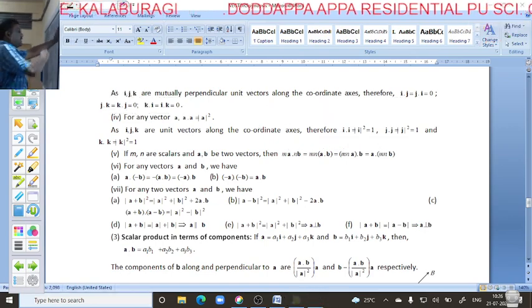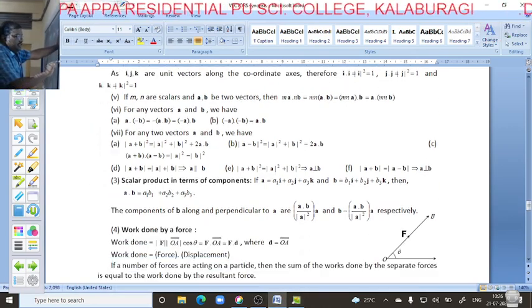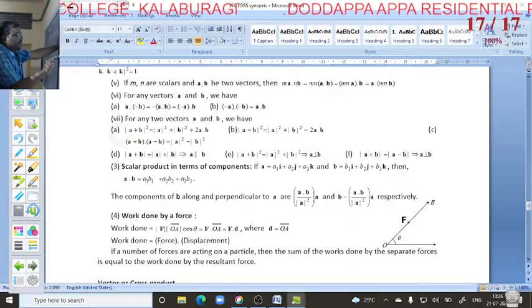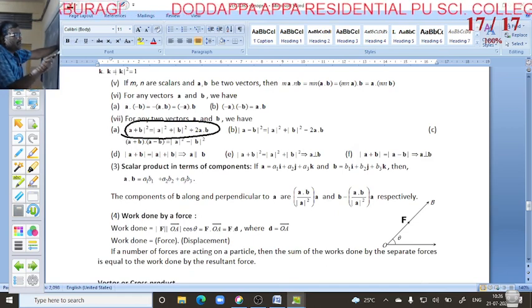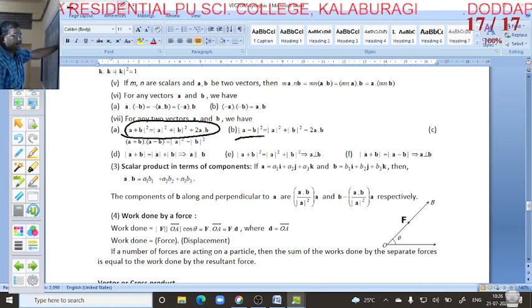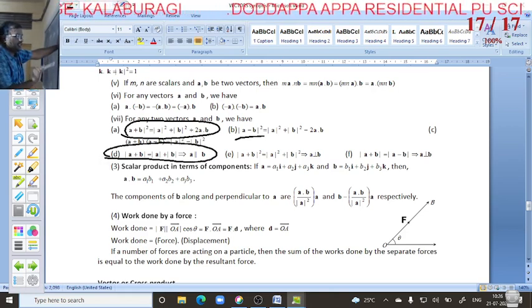Okay. So next point, these are formulas you have to remember. What is there here? (a plus b) whole square is equal to a square plus b square plus 2 into vector a dot vector b. Here also (a minus b). These are all formulas you have to remember.